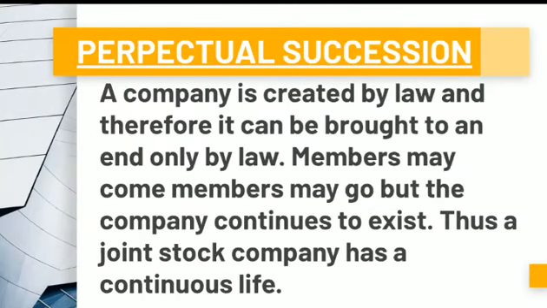A company is created by law, and therefore it can be brought to an end only by law. So members may come, members may go, but the company continues to exist, and thus a joint stock company has a continuous life. So perpetual succession means it goes on and on forever. It has a long, continuous life, irrespective of the members. They may come, they may go, they may join, whatsoever may happen to the members or the owners, the company goes on forever. It has a continuous existence, and that is why it is called perpetual succession.